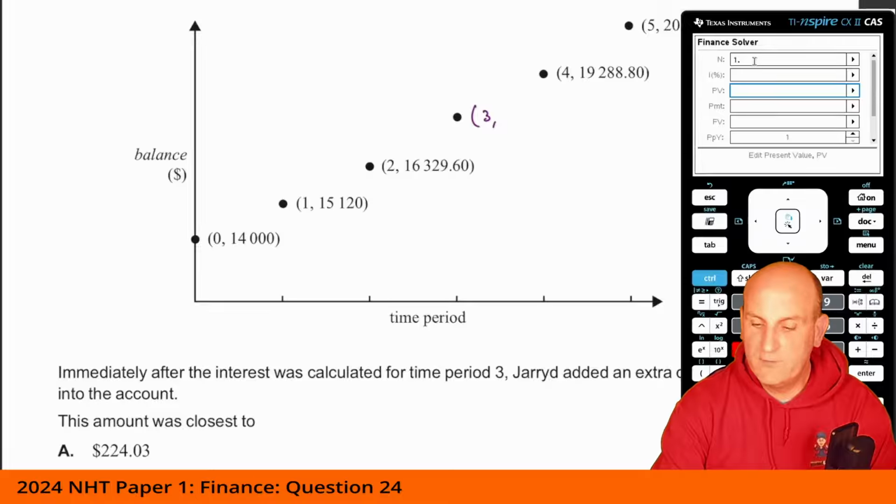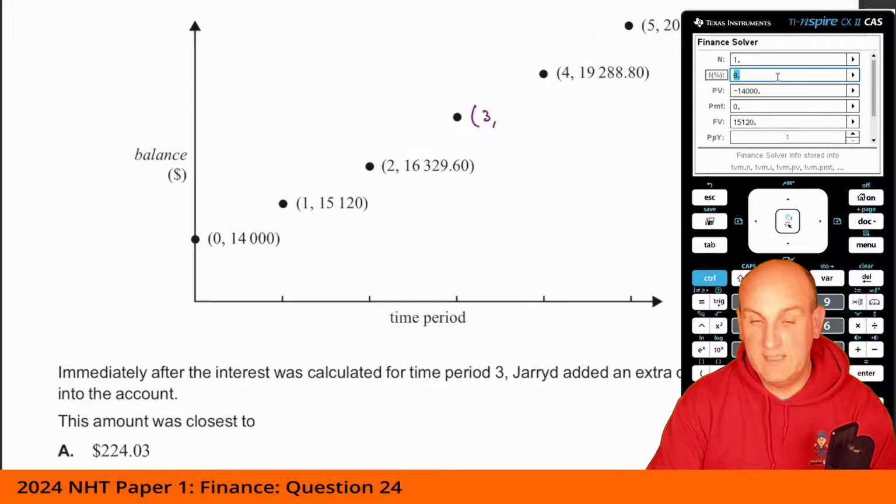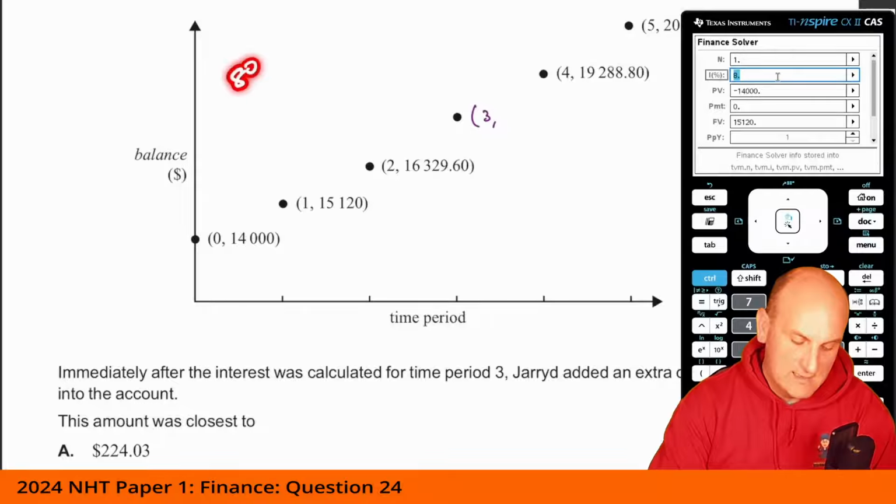My principal value, I've obviously put in minus 14,000. Payment appears to be 0. Future value is 15,120. Payments per year, compounds per year. Let's change that to the default of end. You'll probably see where I'm going with this in a moment. Let's work out, whoop, that's the other problem with this calculator. Work out my interest rate of 8%. So I now know my interest rate is 8%.